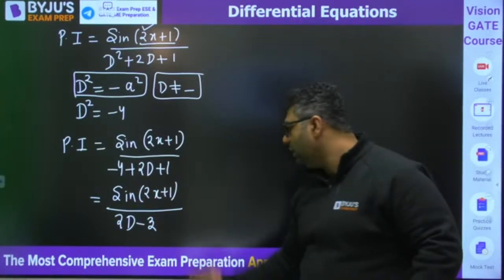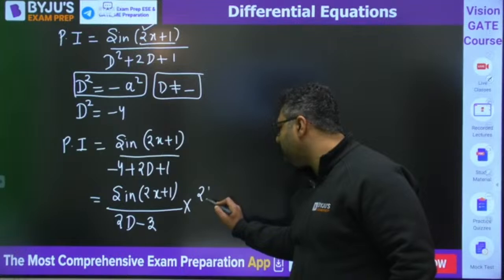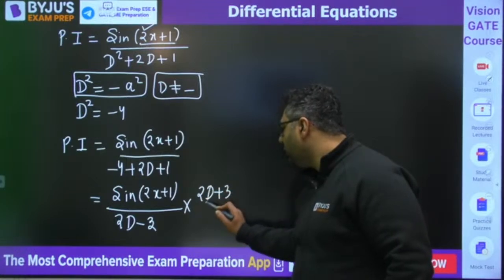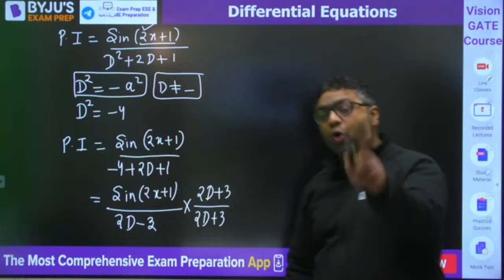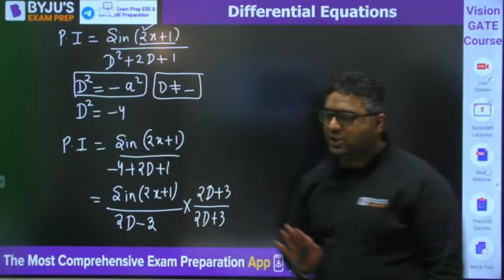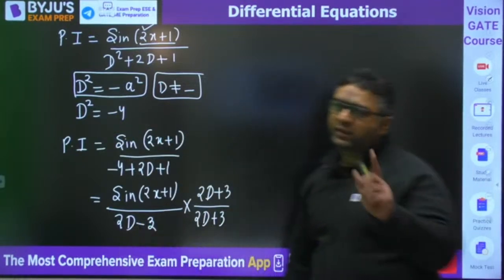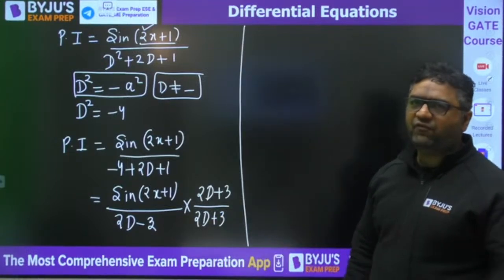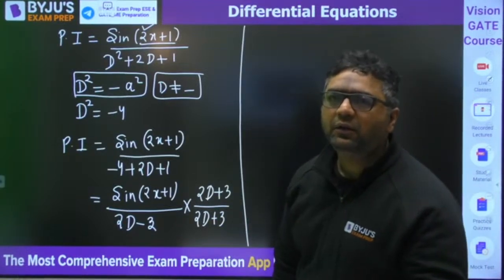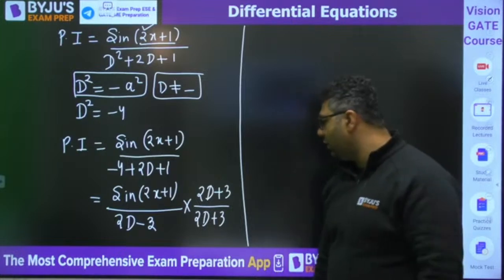Now what would you be doing? You would be multiplying it with 2D plus 3 divided by 2D plus 3, because we know D squared is minus a squared, so we need to convert D into D squared here. When you do this, I feel everybody can understand. If any doubt, please ask. Very good, Rohan.